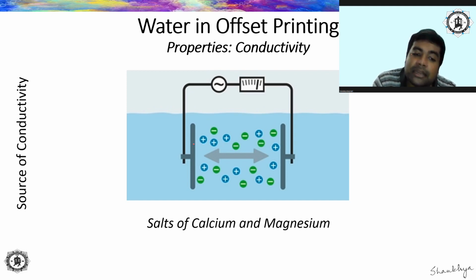Now, this conductivity can be assessed with the help of TDS. Conductivity itself can also be measured, but TDS is another manifestation using which we can get some idea about what kind of conductivity we have in that water.